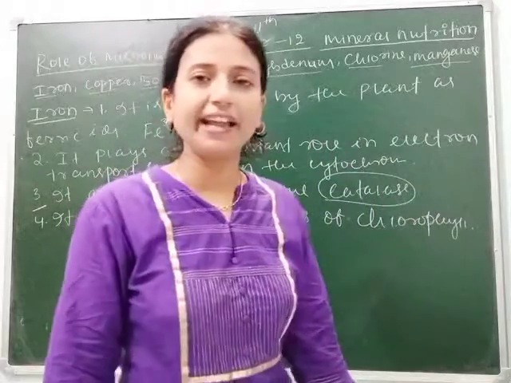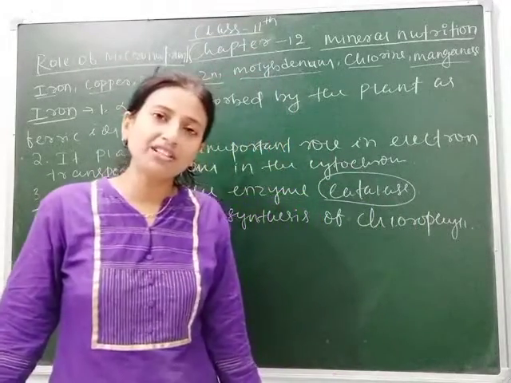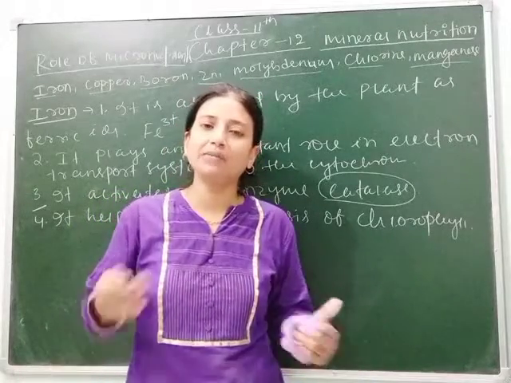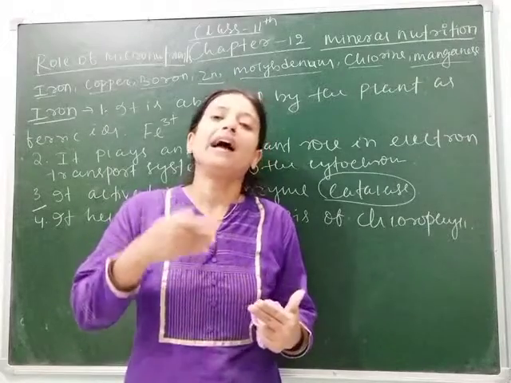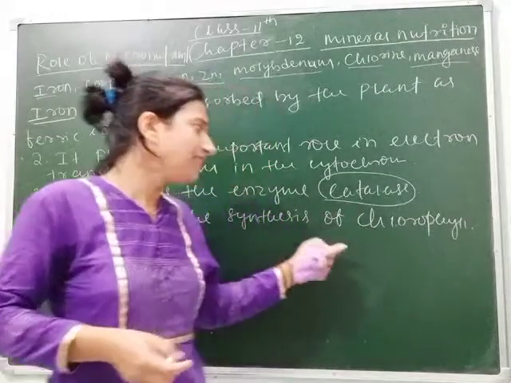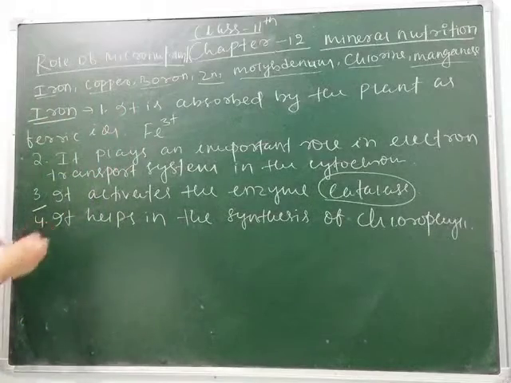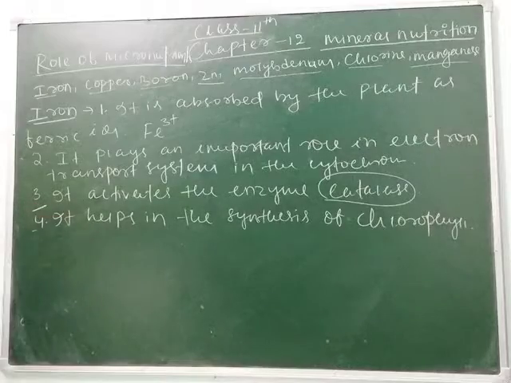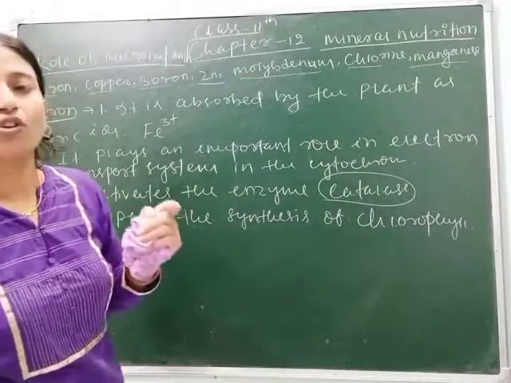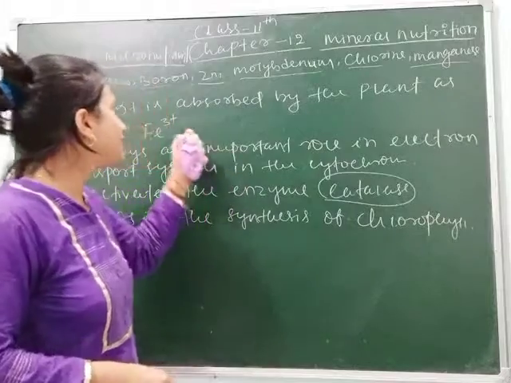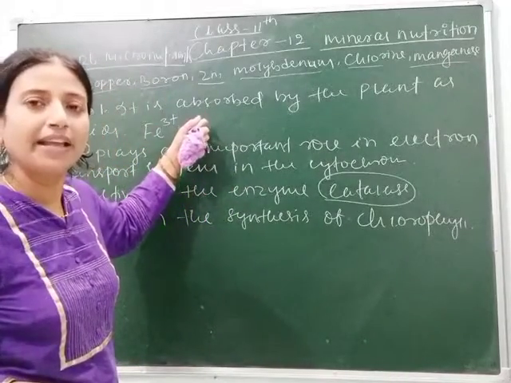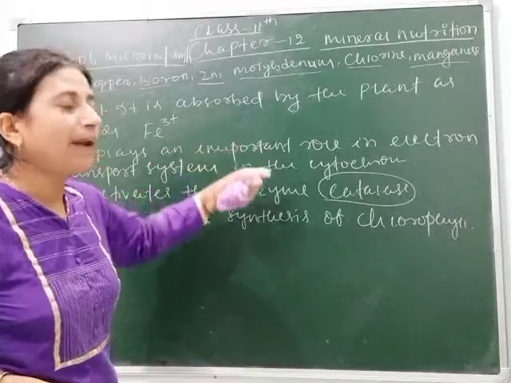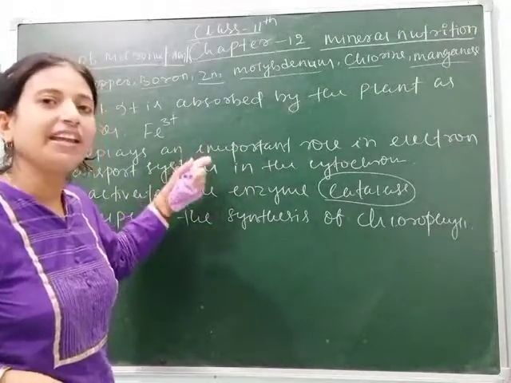If iron is not taken by the plant, then chlorophyll will not be synthesized, and if chlorophyll is not synthesized, then sunlight can't be absorbed and the rate of photosynthesis will be affected. So this is its demerit. But here the function of iron, I have told you, is that it helps in the synthesis of chlorophyll, which takes part in the process of photosynthesis. So let's see, students, how this is an important micronutrient for the plant, and without this nutrient the plant can be affected in many ways.